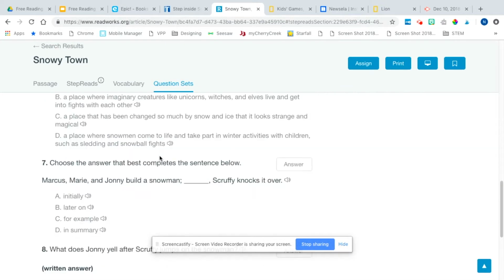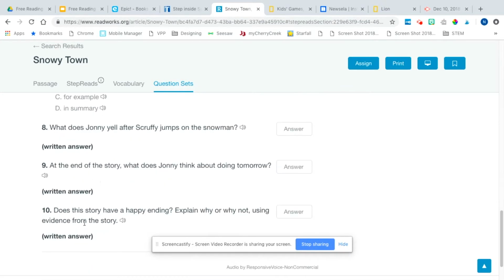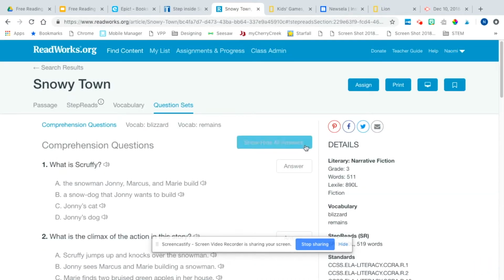And there also are some typed answers. I really loved having this because I noticed that kids will write more in their responses and type less. The more they get used to it, they will start typing more. As a teacher, you can go through and see what kids type. So one thing I had is we developed a rubric together as to what a strong written response needed. And then for a week, we would analyze each other's work that had no names, and then we would sort them and try to get better in our responses.